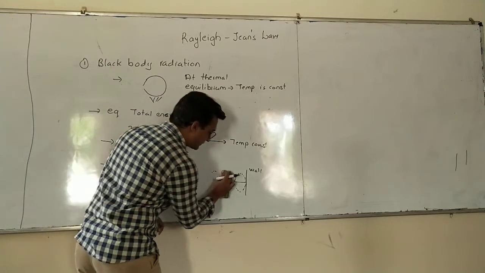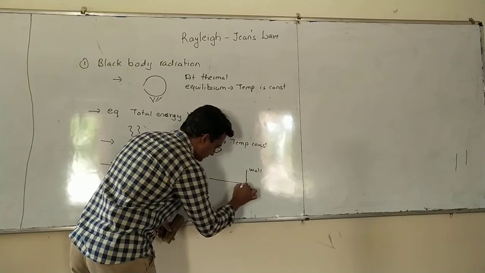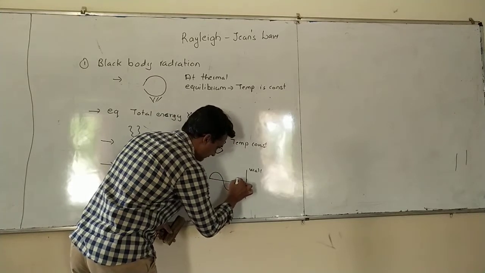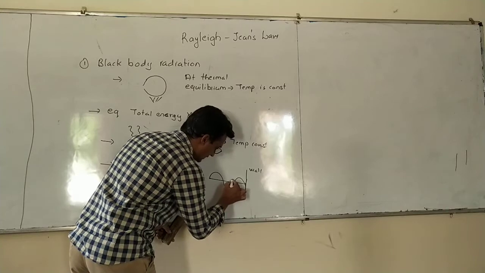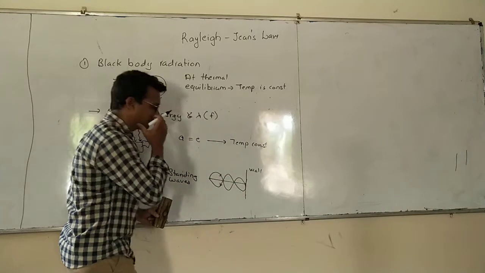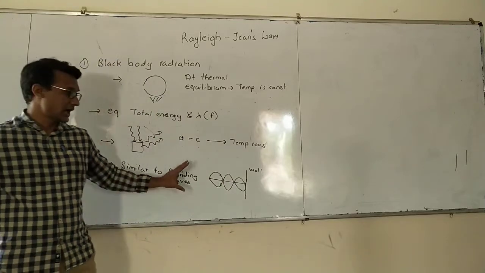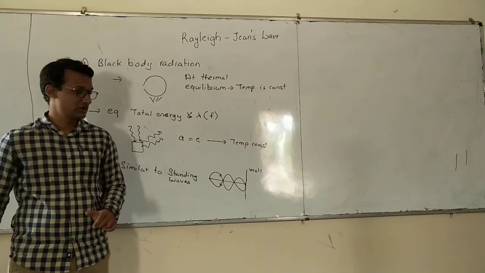Okay, let me draw it properly. This is the ball, this is the incident wave, and this is the reflected wave. These both waves will interfere with each other and produce standing waves.